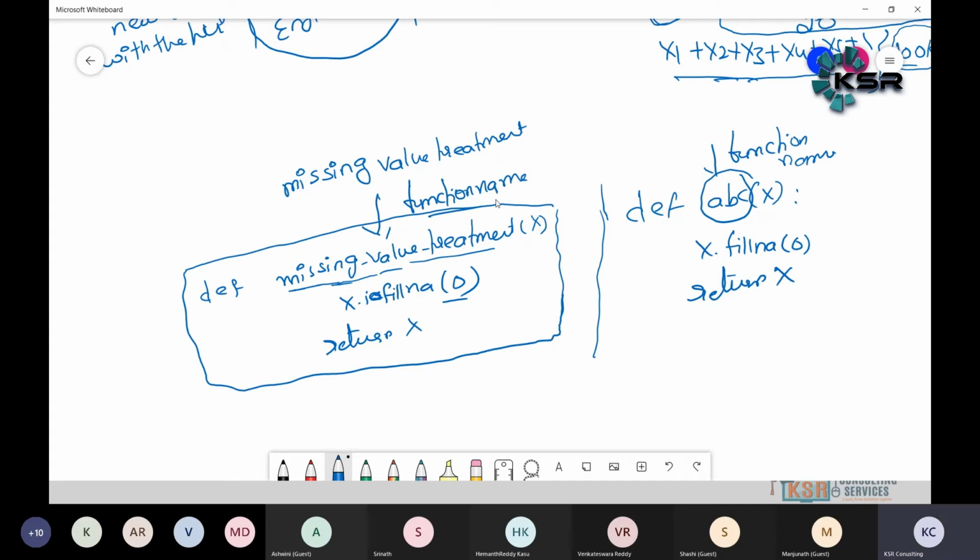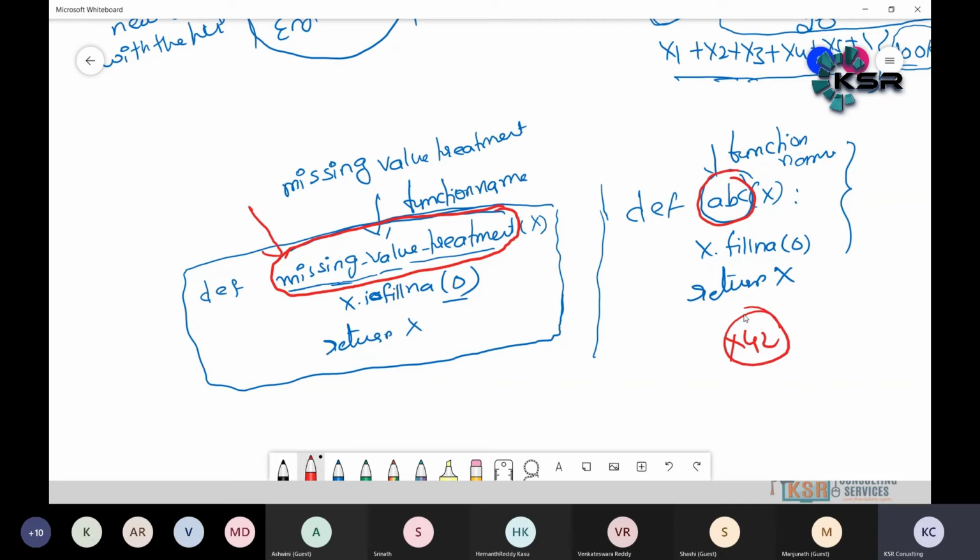Now tell me which function name makes more sense. Suppose a newcomer joins the team, where he requires more understanding. Which is self-explanatory? Missing value treatment. This name is more self-explanatory, more understandable, and an easy way to understand. ABC, what is ABC, guys? We don't know ABC. What do you mean by ABC? I mean, write XYZ. What is the meaning of XYZ? What should I assume XYZ is? We don't know.